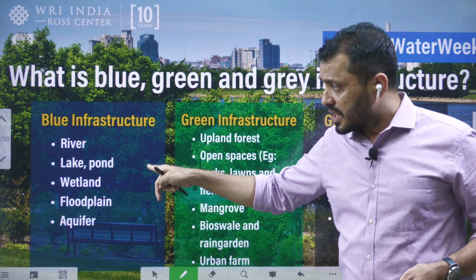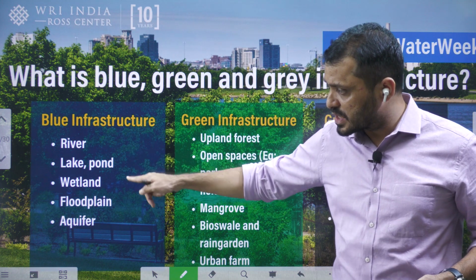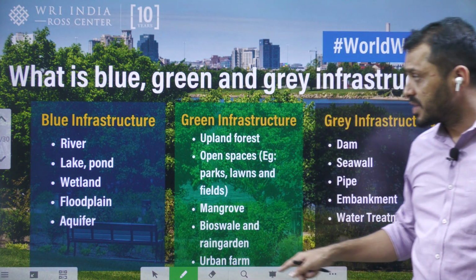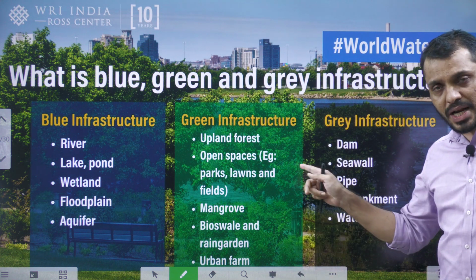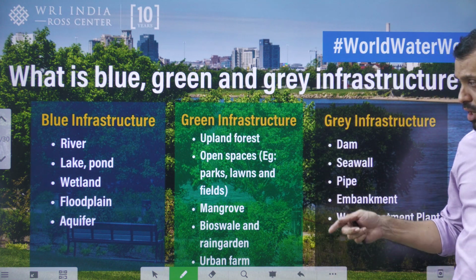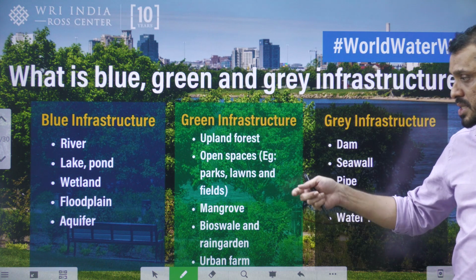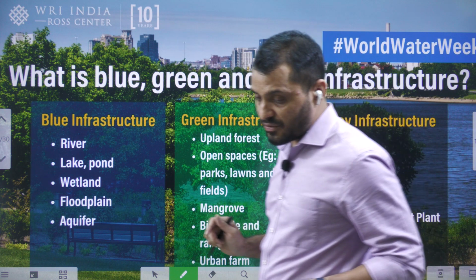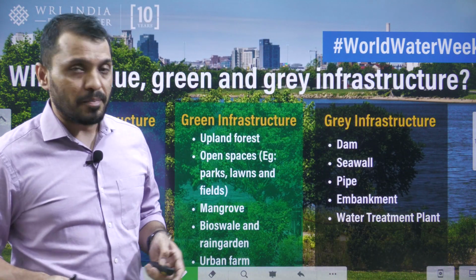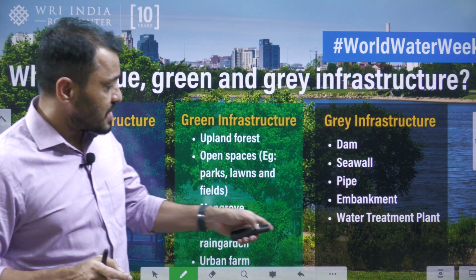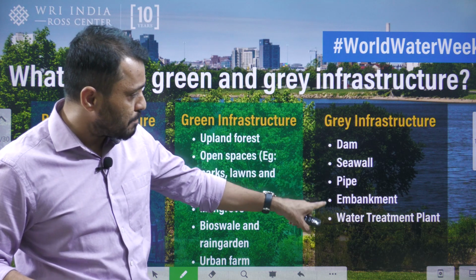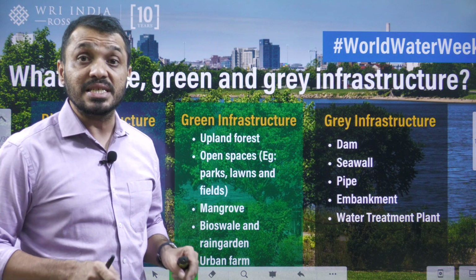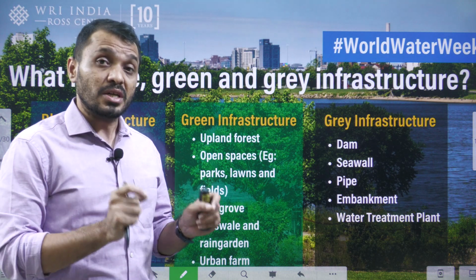Blue infra: under this, rivers, lakes, wetlands, floodplains and aquifers all come under the blue infra. Whereas green infra: forests, open spaces in towns such as parks, lawns, mangroves and urban farms all come under the green infra. Whereas grey infra, such as dams, seawalls, pipes, embankments and water treatment plants, the common thing among all these is the usage of concrete.